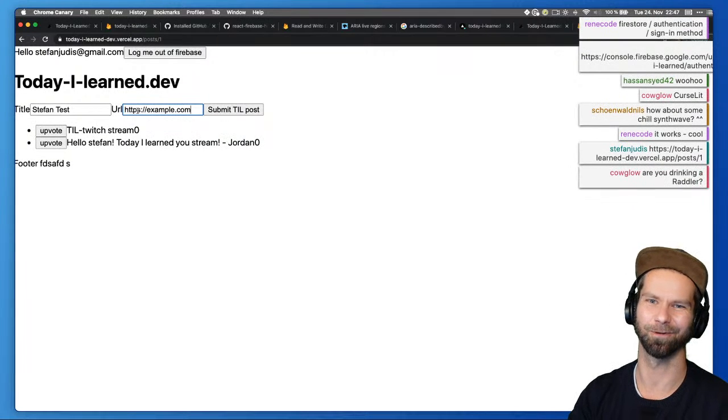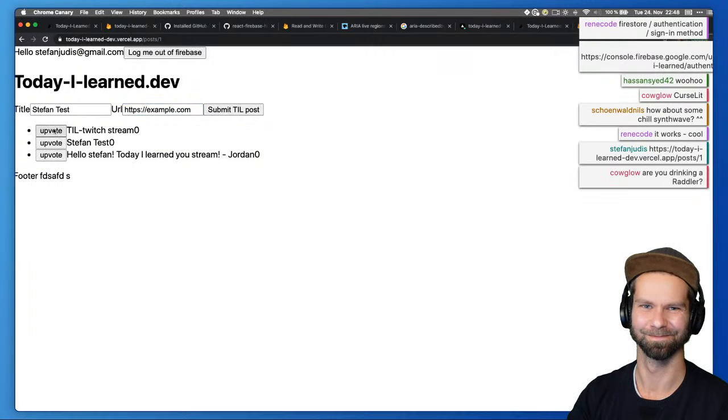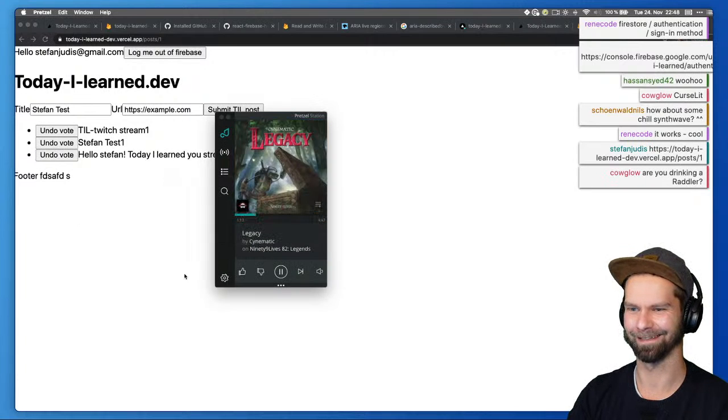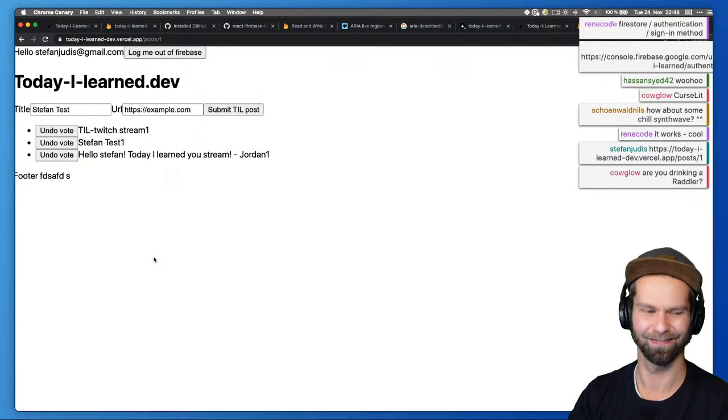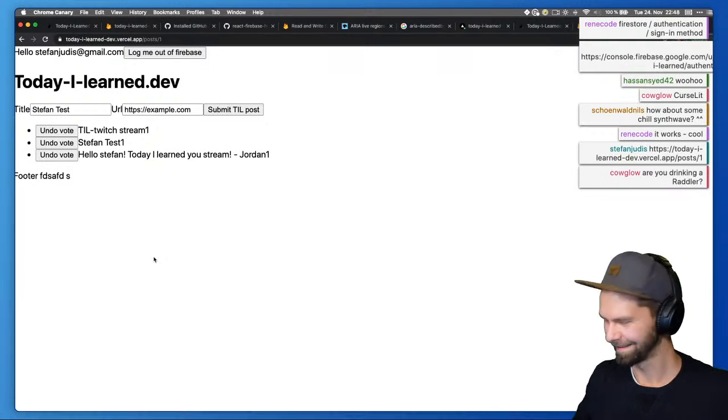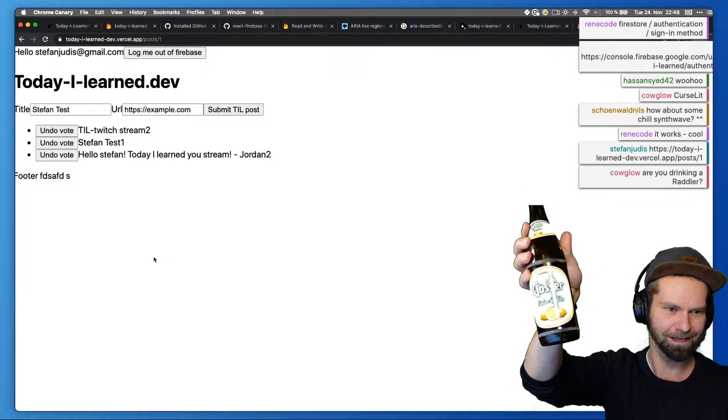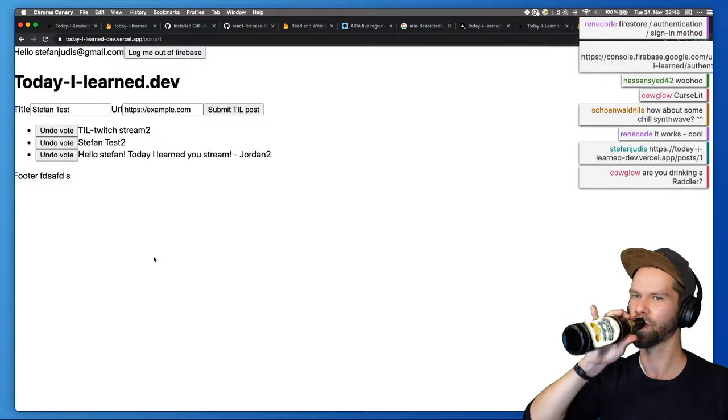Oh, that is so cool. Oh man, is that cool. I'm absolutely into it. Yeah, I'm drinking a Gösser. Radler, yeah.